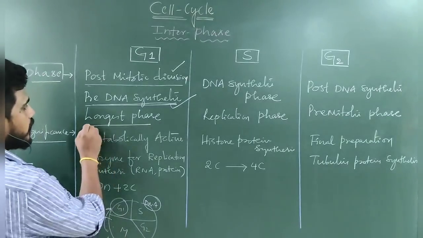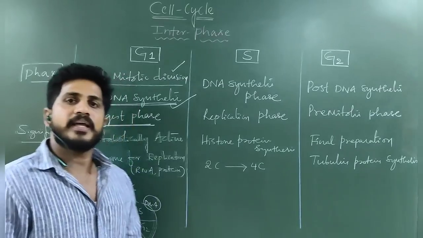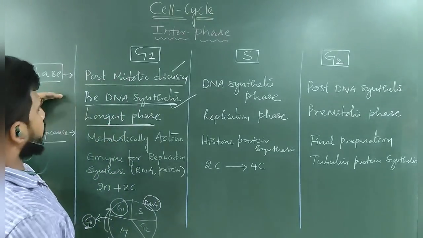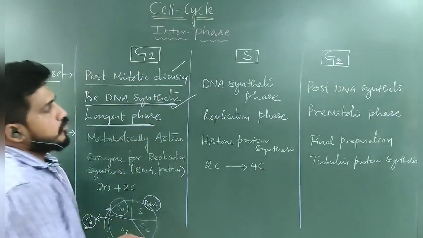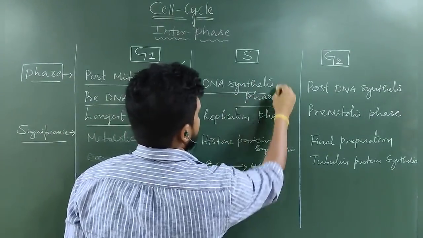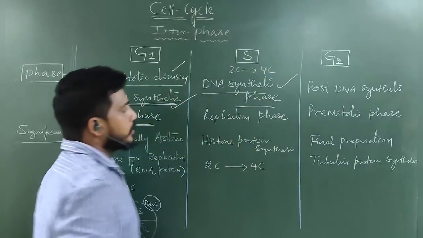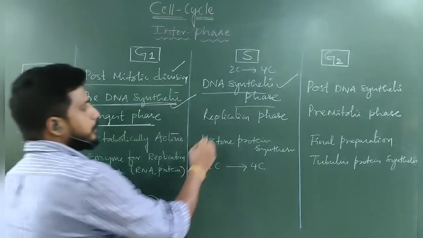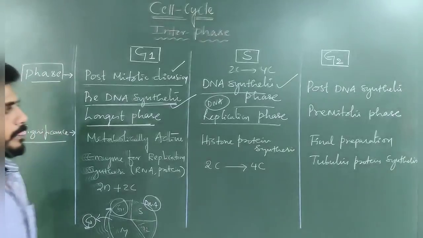That is why it is called the longest phase. What actually happens in the G1? Cytoplasm will be increased. In the same way, S is called the DNA synthetic phase. As you know, DNA, 2C, becomes 4C. Replication takes place. Which replication? DNA duplication, nothing but DNA replication.